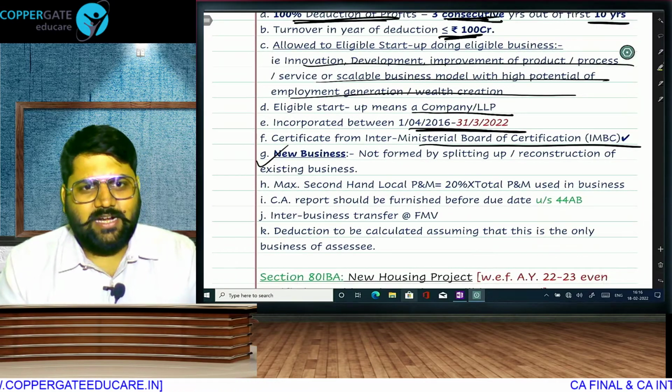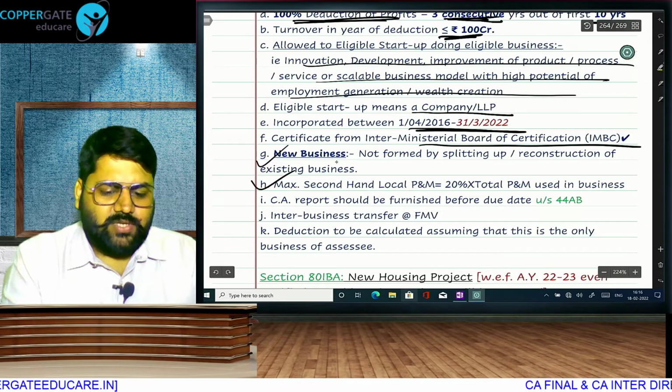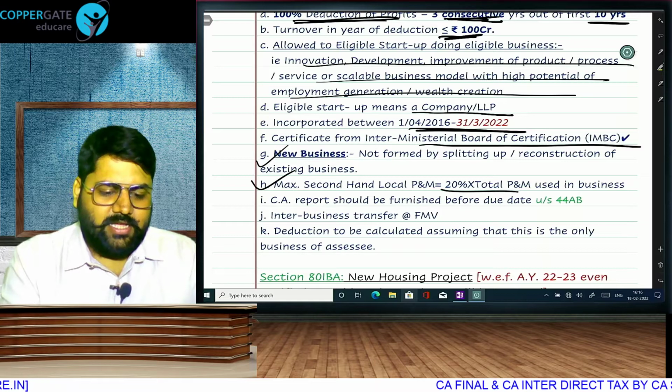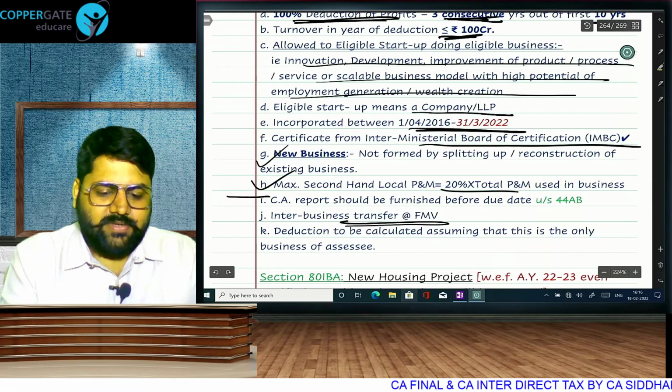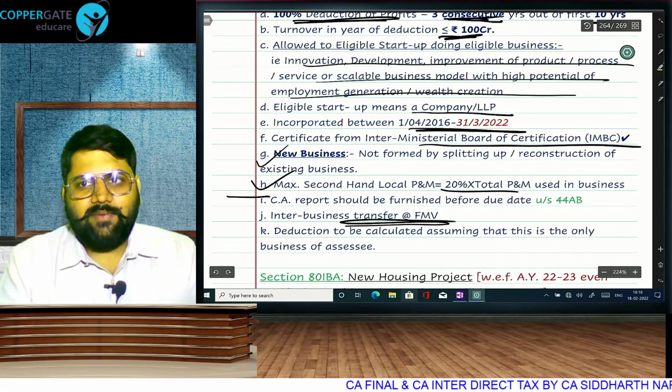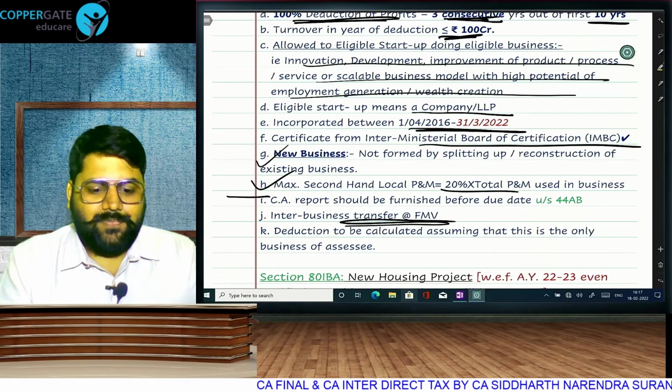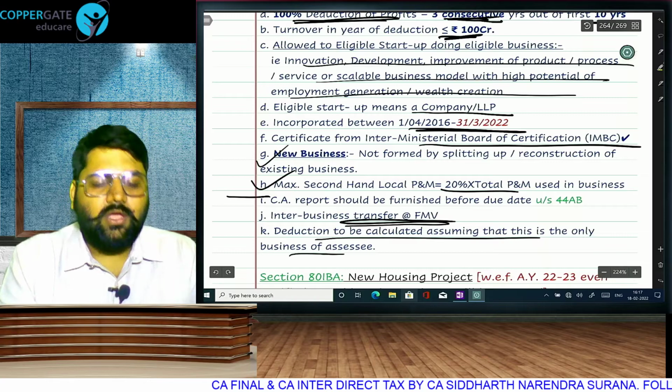Same condition as 10AA and 35AD. Maximum second hand plant and machinery 20%. Same condition. Again, CA report will be compulsory. Any inter-business transfer should take place at fair market value, and if the total is more than 20 crore, then domestic transfer pricing will also apply, and you calculate deduction, assume this is the only business.